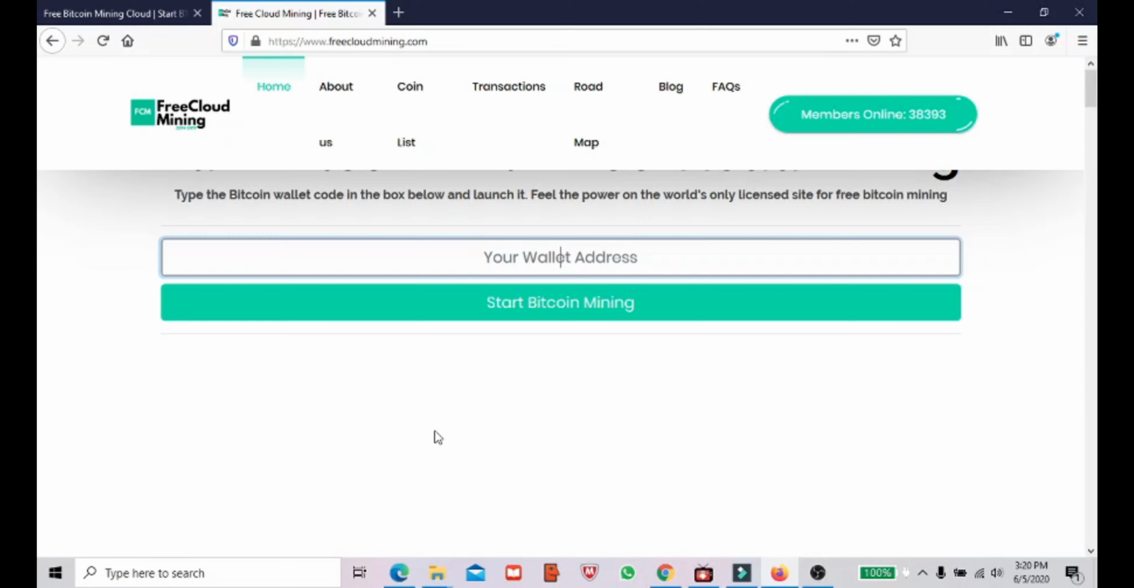Guys, as I have promised, I have brought you an amazing website to show you how to start mining bitcoins.